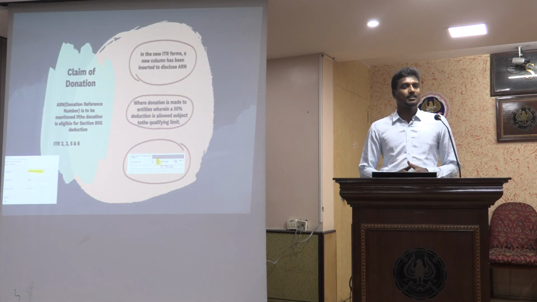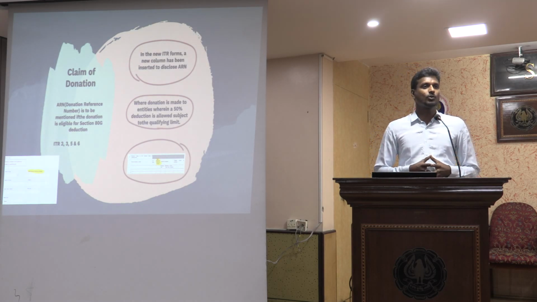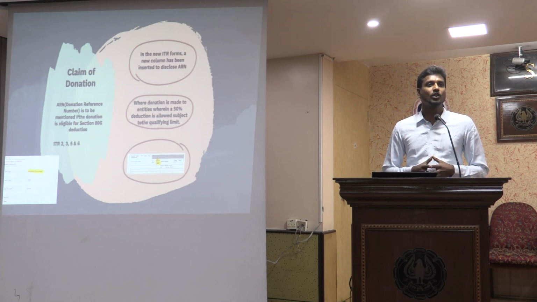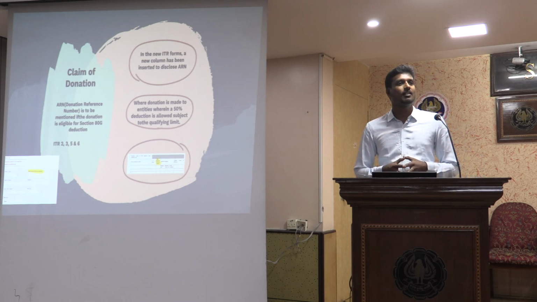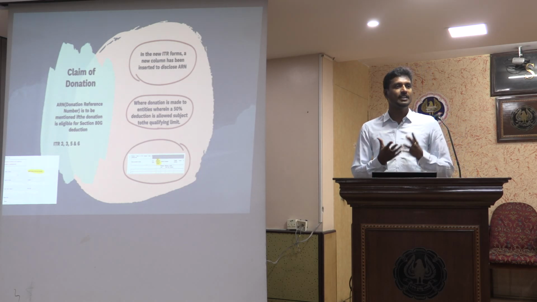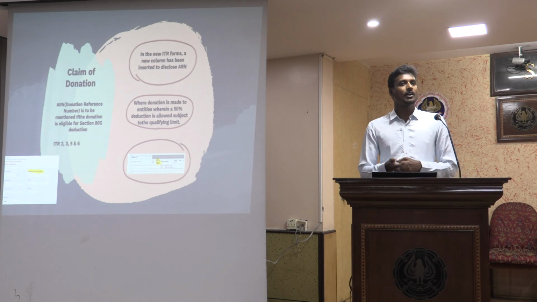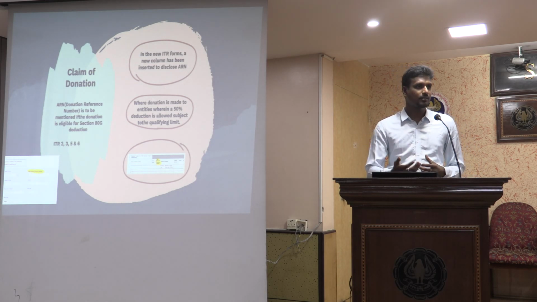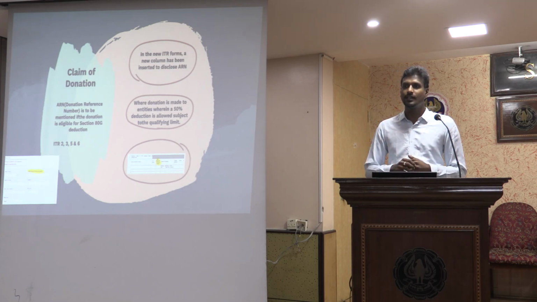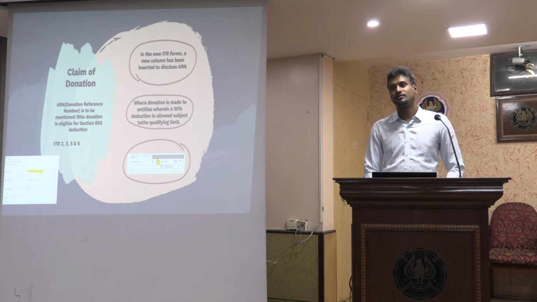So then comes the changes in the donation schedule. Now we all knew that there are different mechanisms being prescribed for collecting the information of the donors from the charitable institutions or the trusts or the donees. So they already have the information with respect to who has donated what, what is the amount and what date. Now the donor, if he is required to claim the donation deduction, then we need to mandatorily quote the ERN number.